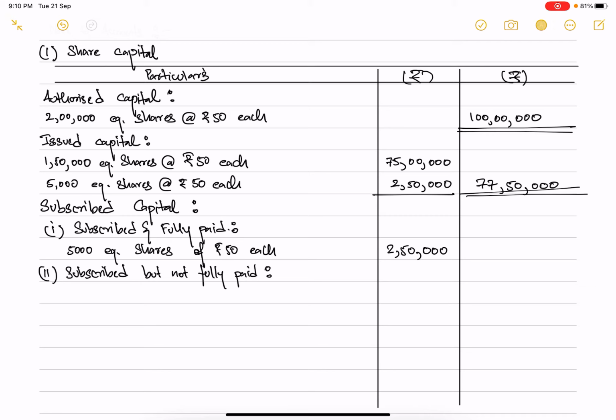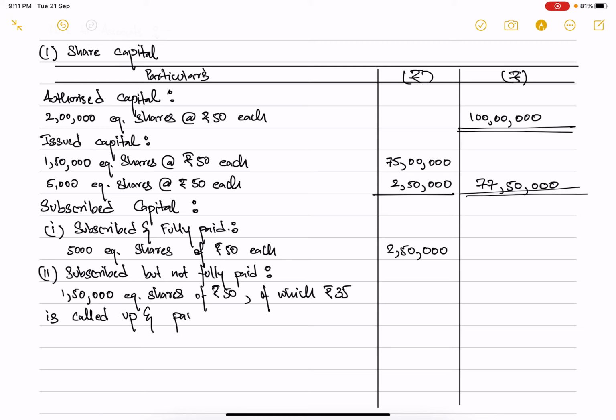So for subscribed but not fully paid, the company had actually issued 1,50,000 shares. On these shares, the subscription has been done, but it is not fully paid. So basically 1,50,000 equity shares of rupees 50, of which rupees 35 is called up and paid up.